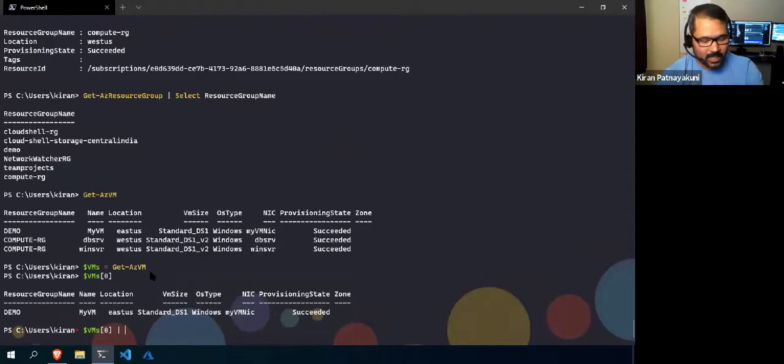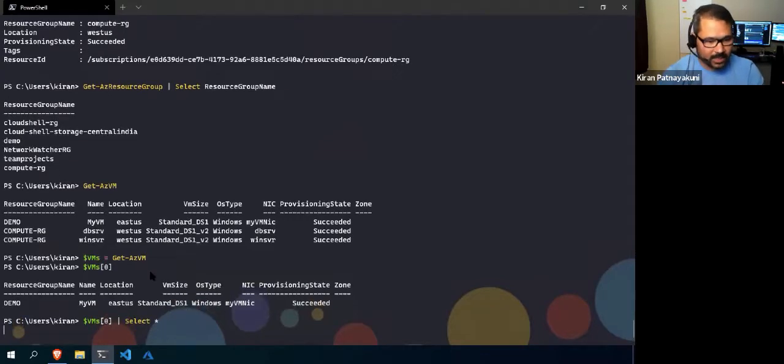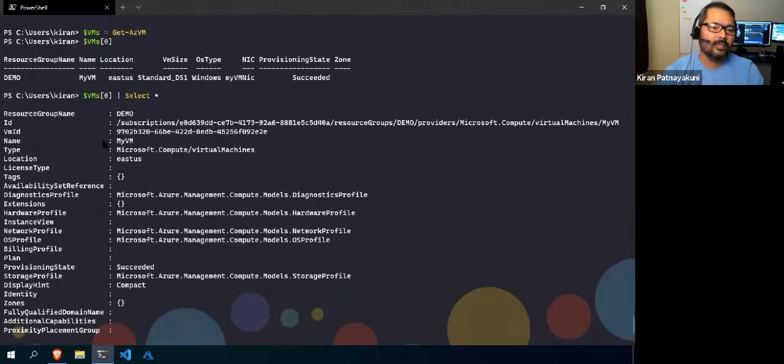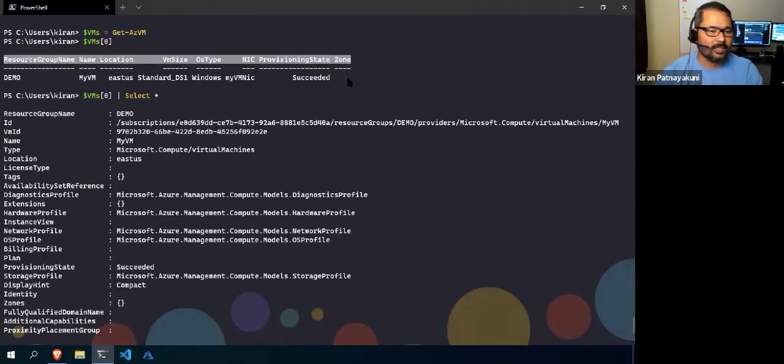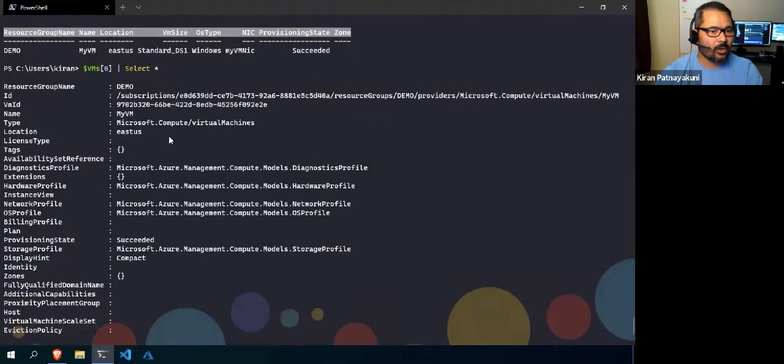Then either you can use Select-Object, Select-Object star or select star. Both are same. I'll use select only. Select star will list all the properties available in that VM. So here you have only seen these many properties in the first view, but to see all the properties, here we have only location, size, what type of operating system, name, and provisioning state.